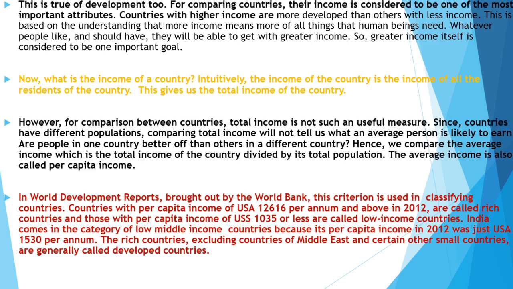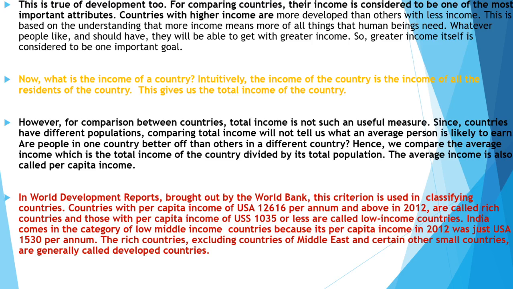So the formula we are using is average income. Average income means the total income of the country divided by total population. And the average income is also called per capita income. According to the data taken from the World Development Reports, which is brought out only by the World Bank, the World Bank is the only one which gives us the World Development Report.